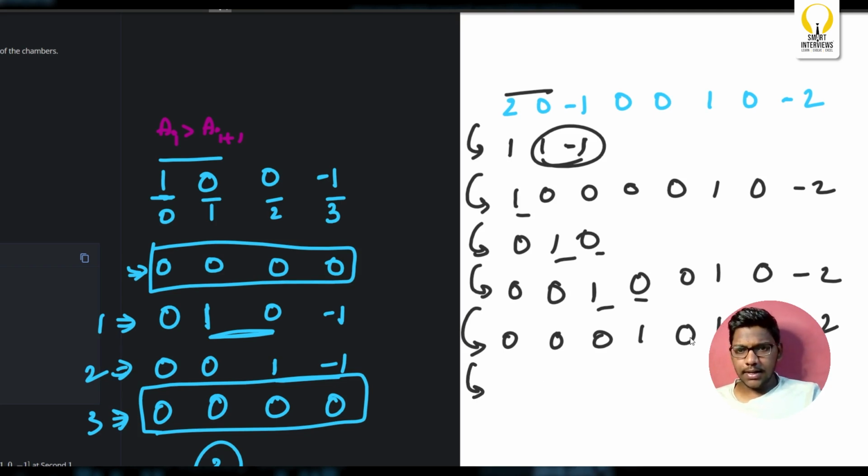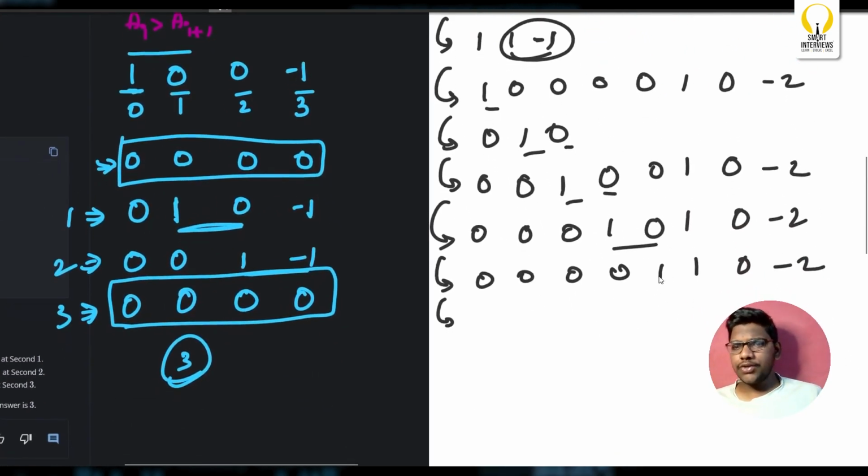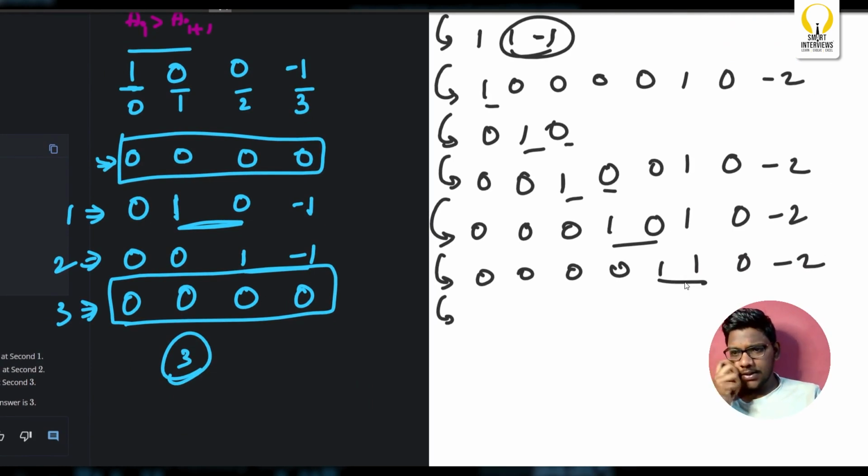Next, I'll connect these two again. Next, these two are equal. I can't do anything on top of it. Okay, now I'll consider this one now. Or I can connect even these two. Anything is fine. Let's go ahead with this.